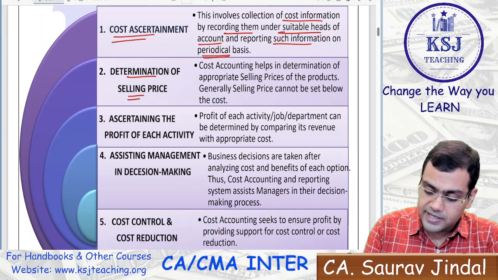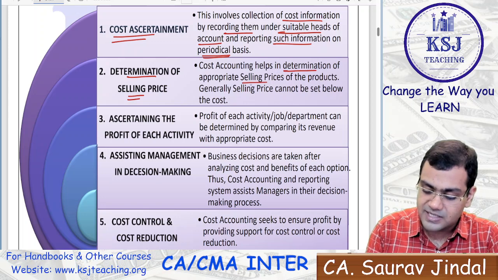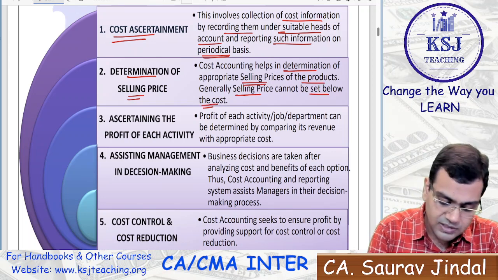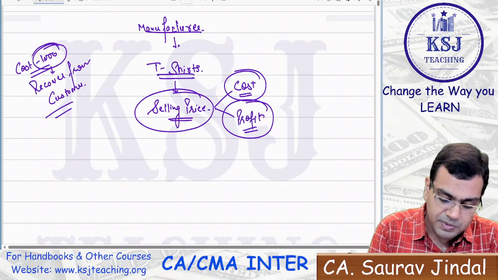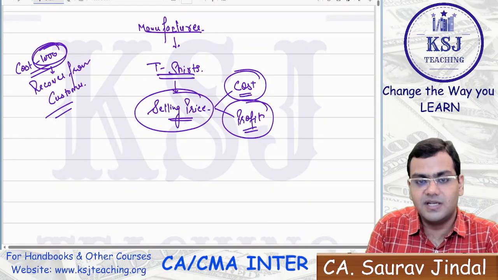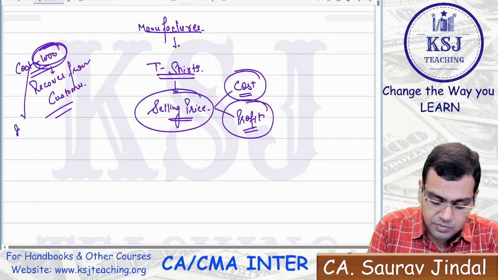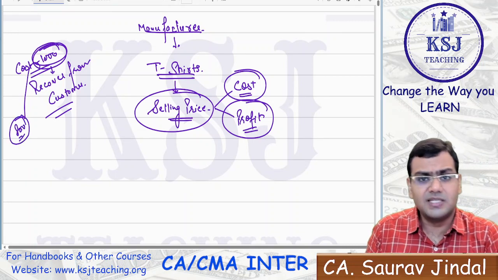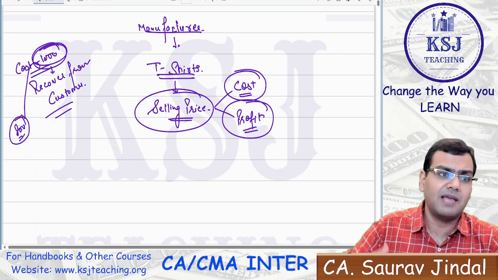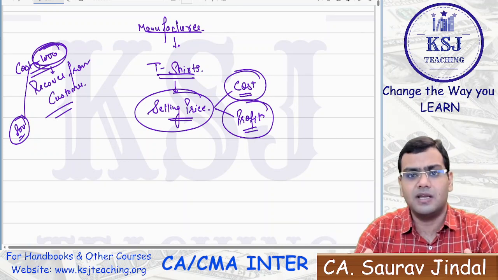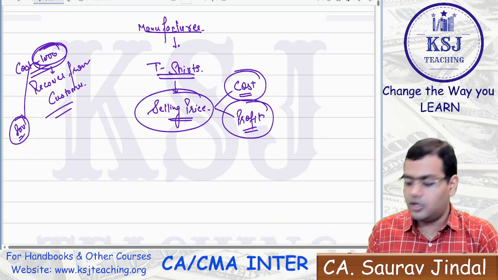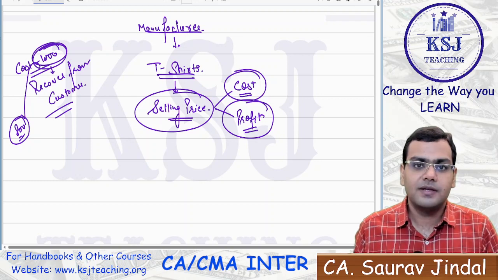Cost accounting helps in determination of appropriate selling prices of the products. Generally, the selling price cannot be set below the cost. Obviously, sir, if you have incurred 1000 rupees out of your pocket in the manufacturing of that t-shirt, can you sell it for 800 rupees? You will say, okay, I'll sell it for 800 rupees, the 200 rupees I will bear from my pocket. No, sir, this cannot happen at any point of time, isn't it?